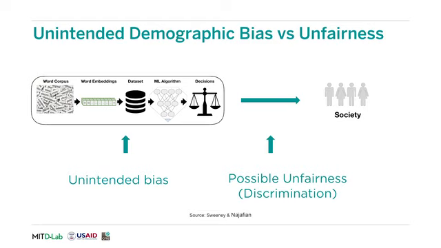We want to drive home the point of unintended demographic bias versus unfairness. Unintended demographic bias can enter a typical machine learning pipeline from a wide variety of sources, from the word corpus to the word embedding, the dataset to the algorithm, and finally from the thresholds used to make decisions. The possible unfairness or discrimination comes at the point where this machine learning model meets society and actually causes harm. This work addresses mitigating and identifying unintended demographic bias at each stage in the natural language processing pipeline, from the word corpus to the decision level.